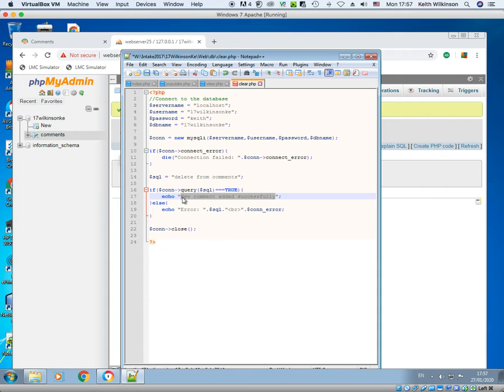So all records deleted successfully. And again, if there is an error, then this line will print out what the error is to the screen, and then we close the connection to the database down. And that's it.